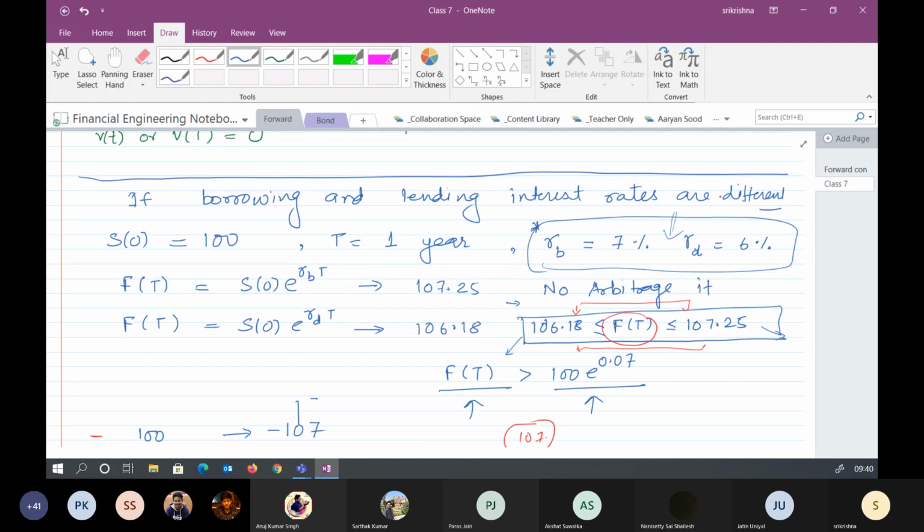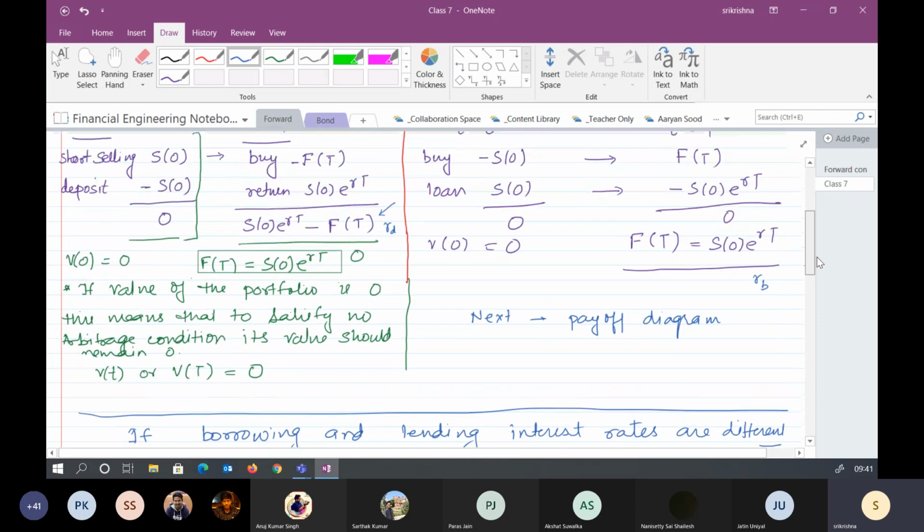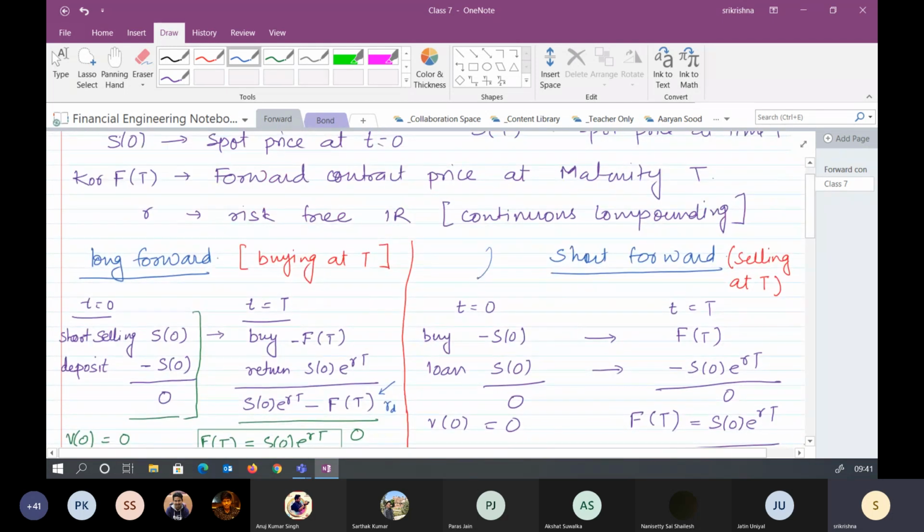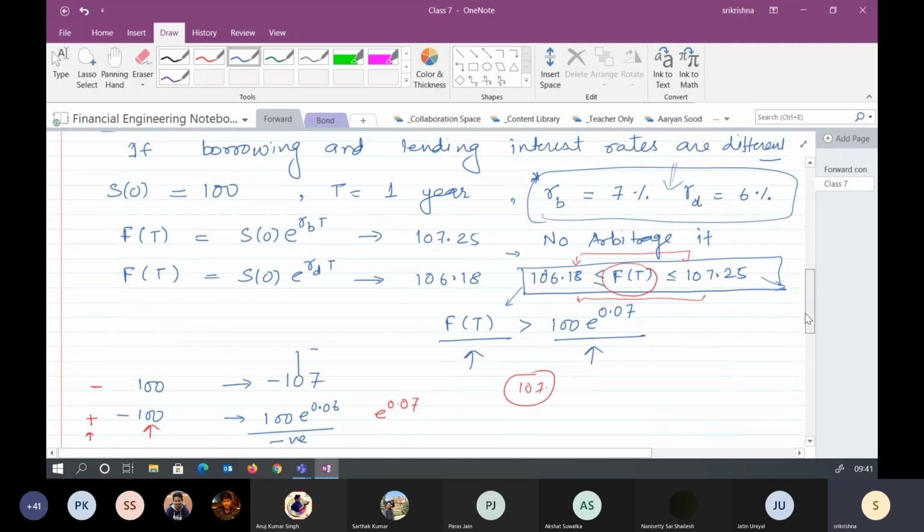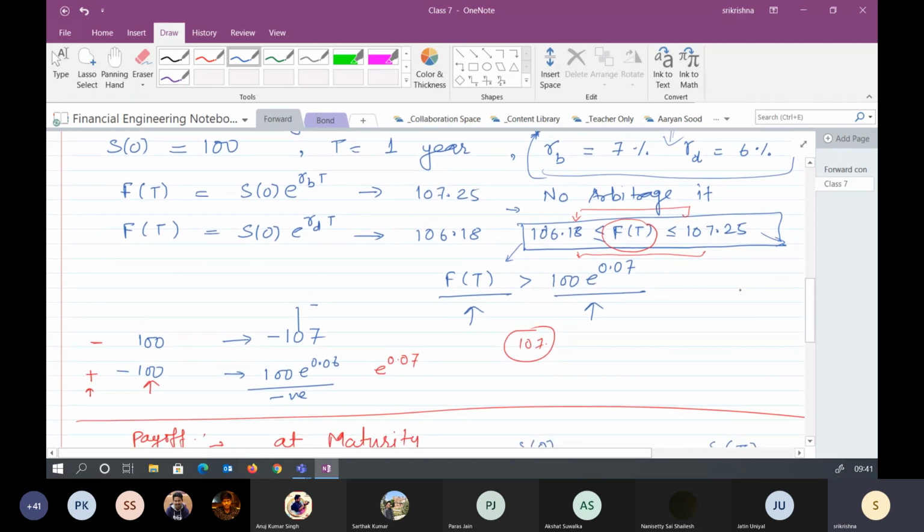Okay, so considering the situation, if F_T is anything between the lower bound and the upper bound, we should not go into the contract. No. The forward contract price should be this much. Again, I am telling you, you are being misled from this perspective that we are trying to calculate buying. This should be the cash flow we are trying to calculate for identifying what should be the price of the forward contract. But when you enter into the forward contract from an investment perspective, Paras, can you tell me?